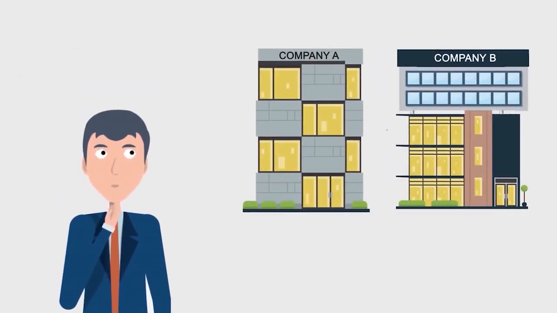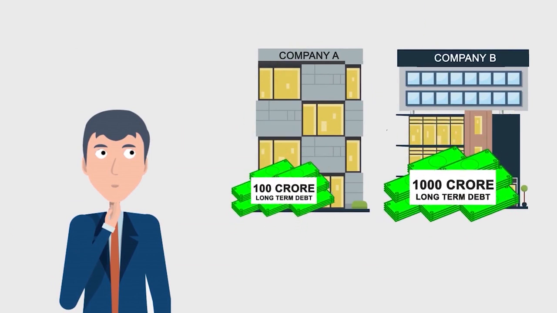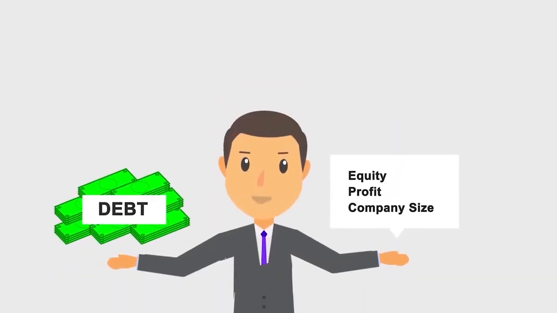Let us assume that there are two companies, Company A and Company B. Company A has long-term debt of rupees 100 crores. Company B has long-term debt of rupees 1000 crores. So, can you tell which company has debt in excess of its capacity? Simply looking at the amount of debt is not enough to judge whether it is too much debt or not. We will need to compare the company's debt to its equity, its profit, the size of its operations, and others. Only after that will we get the full picture and understand whether the debt burden is too much for the company or not.